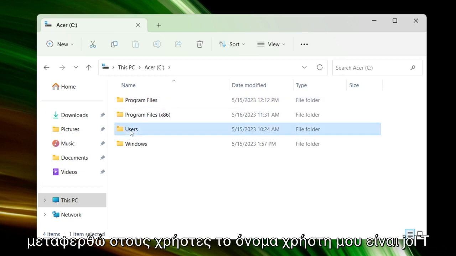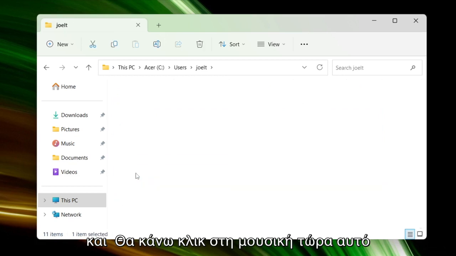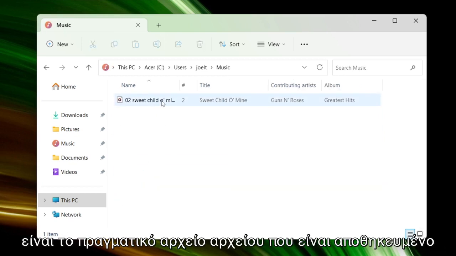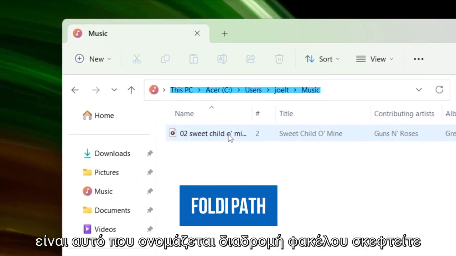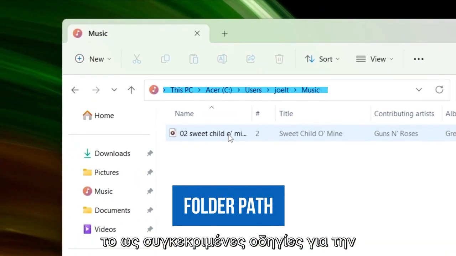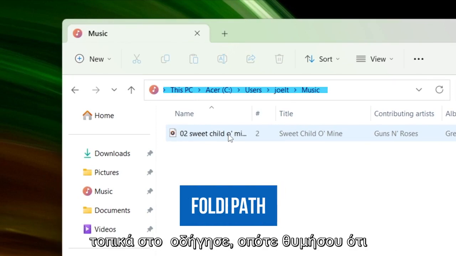I'm going to come down to users. My username is Joel T, and I'm going to click on music. Now, this is the actual file that is stored locally on my hard drive. Now right here is what is called the folder path. Think of this as specific directions to finding a certain folder that is located locally on your drive.